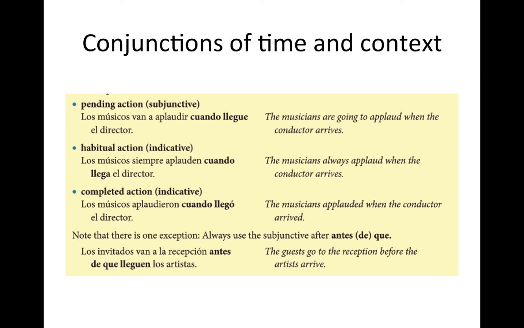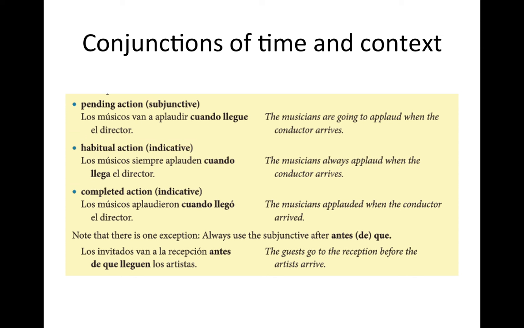Next one is a habitual action. With habitual actions, you use the indicative, not the subjunctive. Los músicos siempre aplauden cuando llega el director. So the first one is they're going to applaud when the director arrives. The second one, the habitual action, is they always do that. So you don't use the subjunctive with habits. The first one is cuando llegue. The second one, cuando llega.